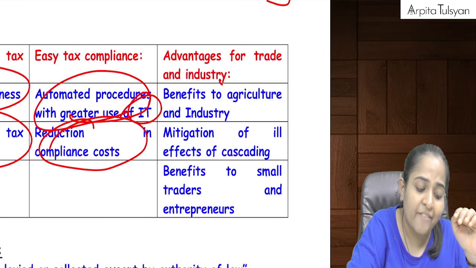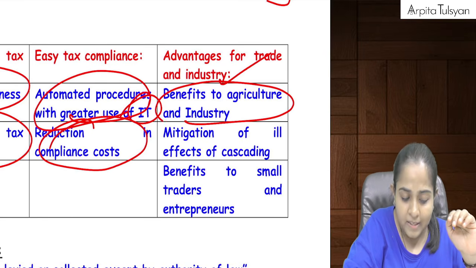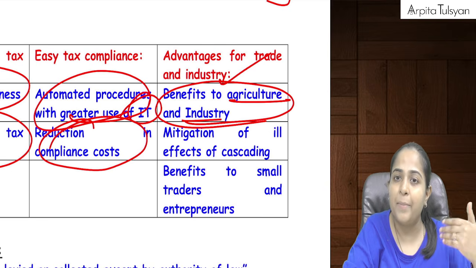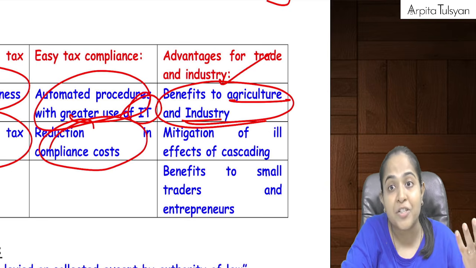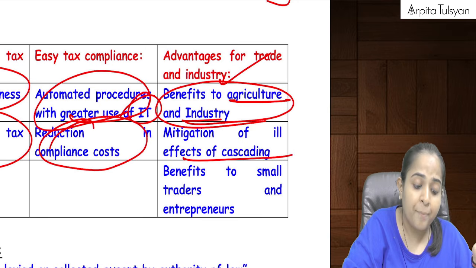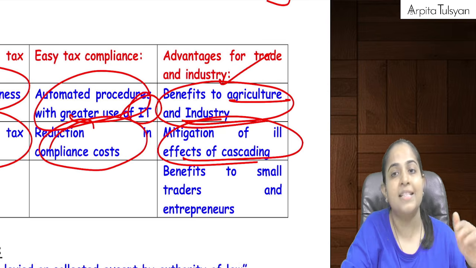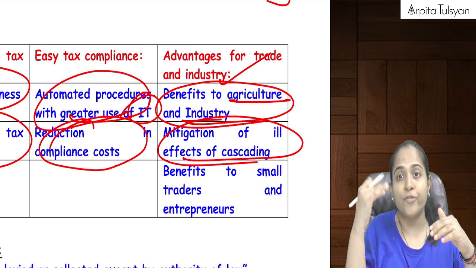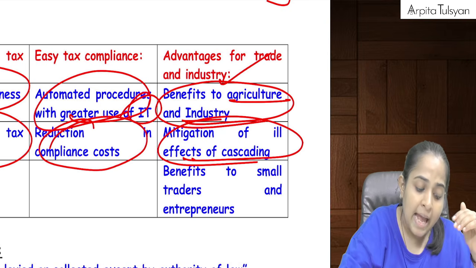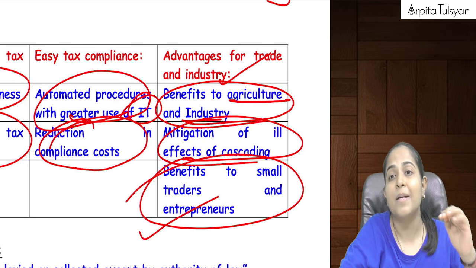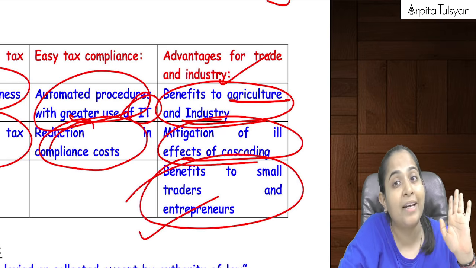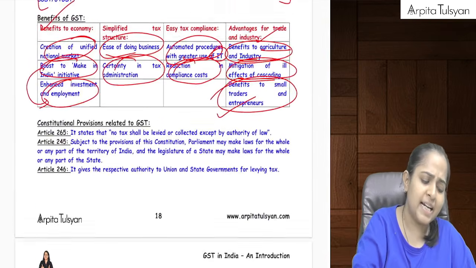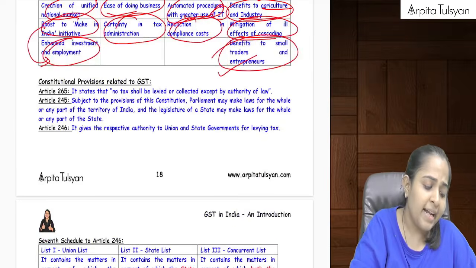Then what are the advantages for other industries? So this GST gives benefit to agriculture and other industries. Like there are certain benefits given to the farmers, there are certain exemptions given for agricultural activities. Then the cascading effect is totally gone, that is, no tax on taxes, so inflation is under control, and the cost of the products does not soar high. Then it also gives benefits to some small business persons, like we discussed about the composition scheme, do you recollect? That was giving some benefit to the small businessmen. So these are certain benefits of GST, right?